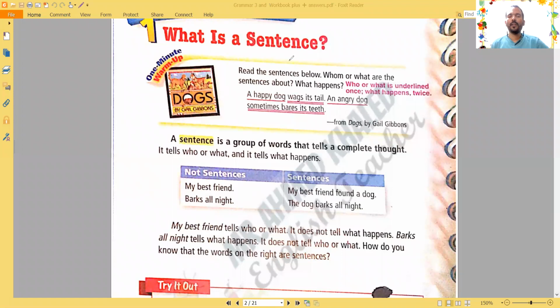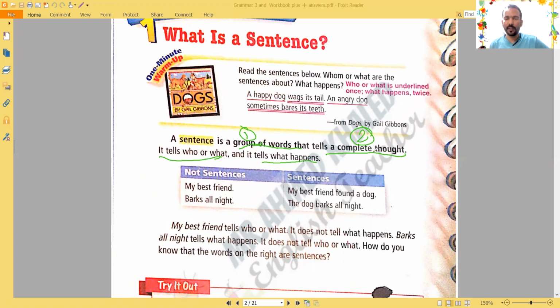A sentence is a group of words. A group of what? Words that tell me a complete thought. So number one, it's a group of words. Number two, it tells me a complete idea or thought. How will it be a complete thought? I'll know it tells me who does the action and, at the same time, what happens.